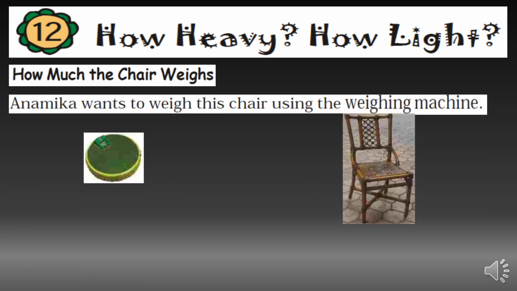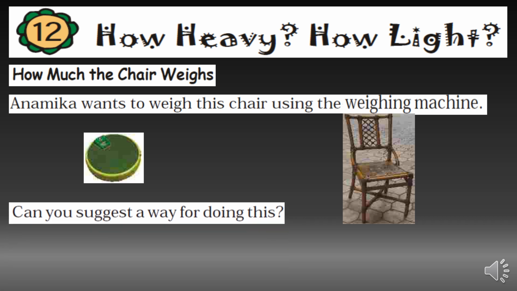Today we will start with session 2 of How Heavy How Light, chapter number 12. How much the chair weighs. Anamika wants to weigh this chair using the weighing machine. So if we put this chair on this weighing machine, as the weighing machine is in circular shape, we cannot put all the legs of the chair on the weighing machine. So can you suggest a way for doing this?